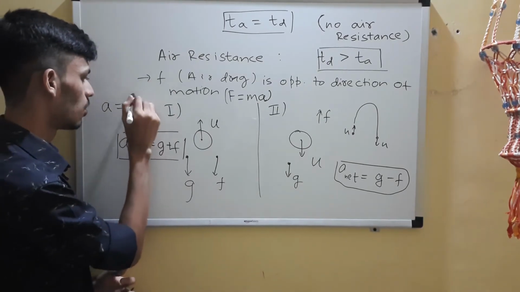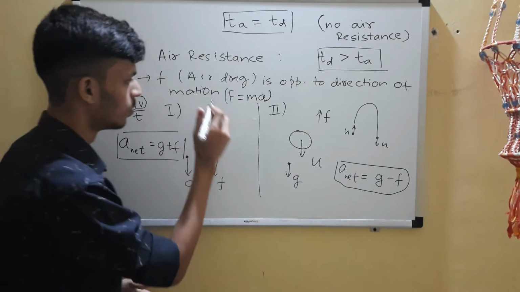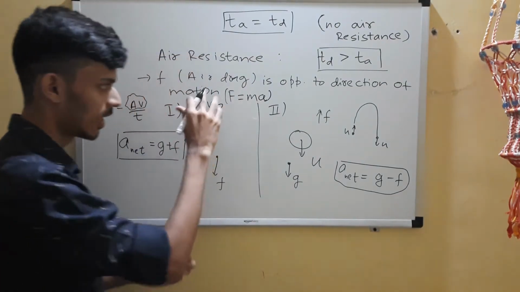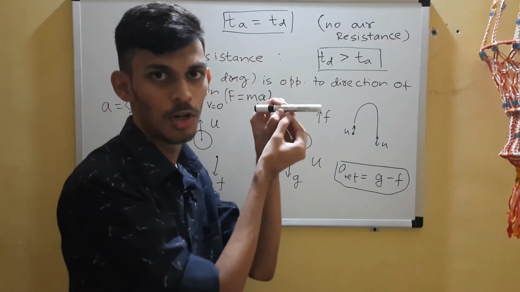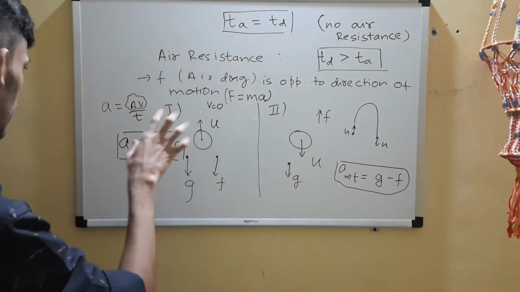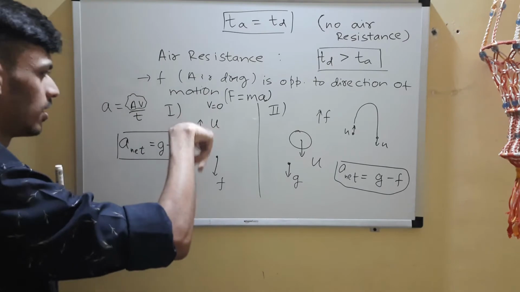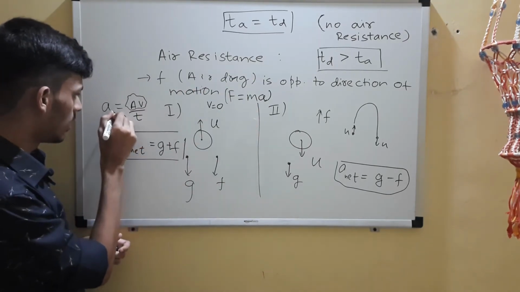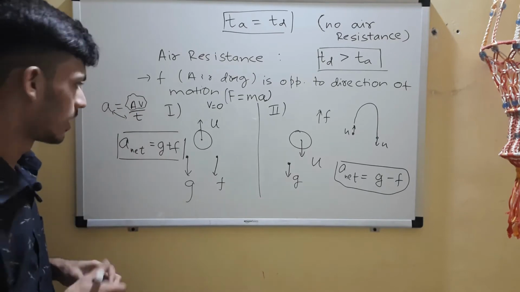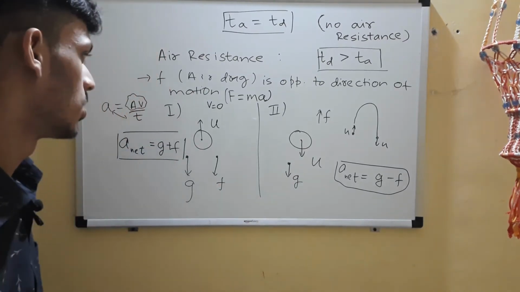If you see, this is constant. Change in velocity is from u and finally it becomes 0 in case 1, right? Going up, it goes up till it reaches the highest point where v is 0. Final velocity is 0. So this change will be some constant, right? And now you can see acceleration and time are inversely proportional.